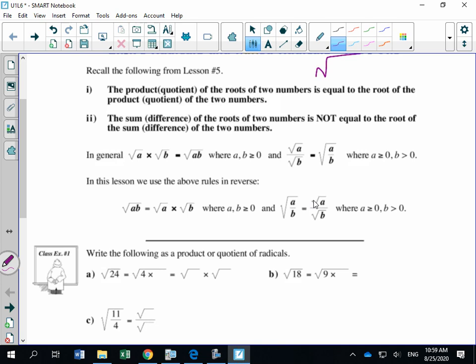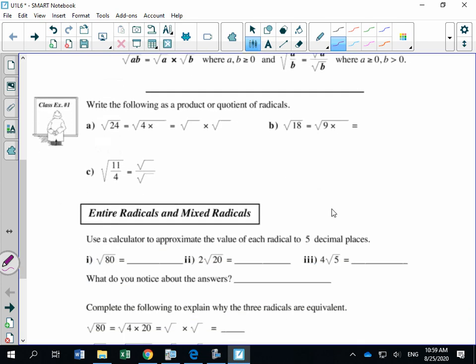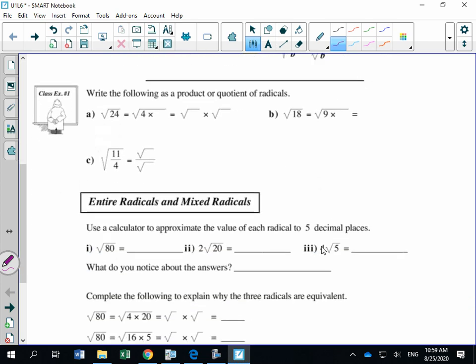What we're going to do in today's lesson, though, is we're going to be given radicals and we're going to be simplifying radicals. And I'm going to show you two different strategies. Okay, so class example number 1 says, write the following as a product or quotient of radicals. So just remember that if you see the word product, that means multiply. If you see the word quotient, that's division.